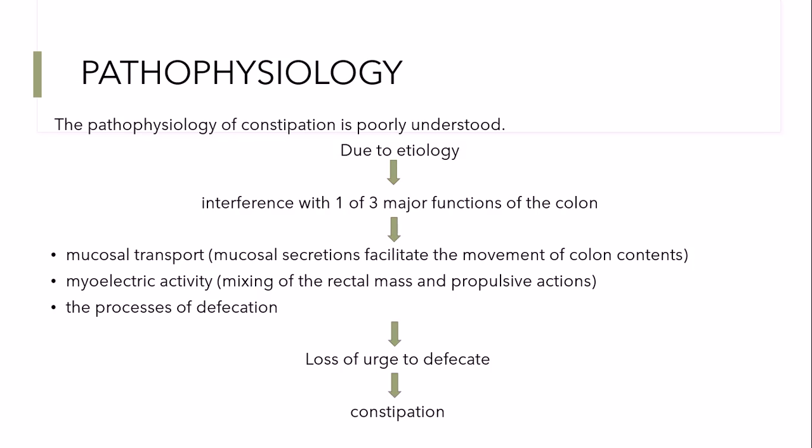The third thing is the process of defecation. In the process of defecation, what things can interfere? Obviously, having cancer or any obstruction like fissures, fistulas, and hemorrhoids. These are the things which will directly interfere with the process of defecation, and then the person will lose that sensation or urge to defecate, leading to constipation. So this is the pathophysiology which is not clear, but still, in a vague explanation, we can say that this is how constipation occurs.